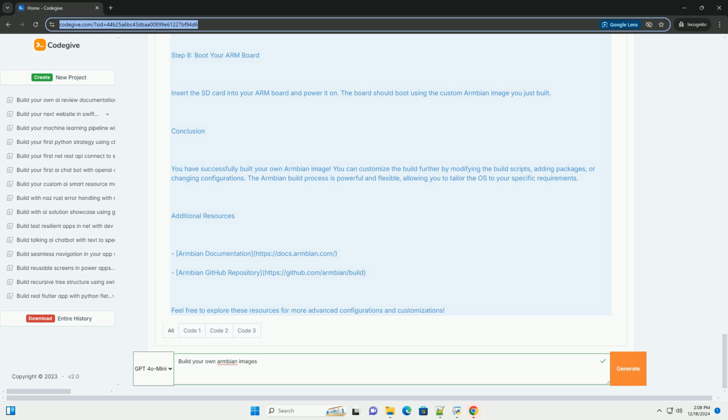Additional resources: Armbian documentation, https://docs.armbian.com. Armbian GitHub repository, https://github.com/armbian/build. Feel free to explore these resources for more advanced configurations and customizations.